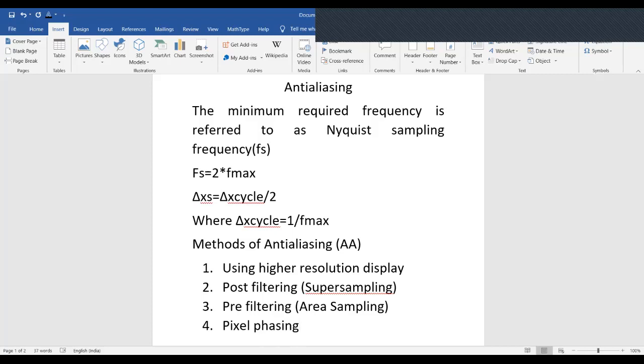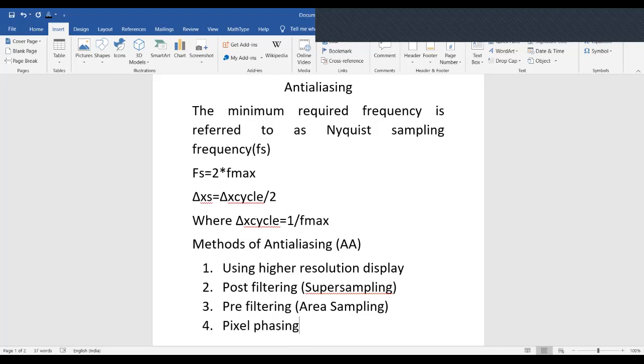Some systems allow the size of individual pixels to be adjusted for distributing intensities, which is helpful in pixel phasing. So these are the four main types of anti-aliasing methods.